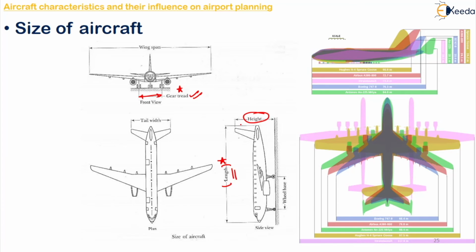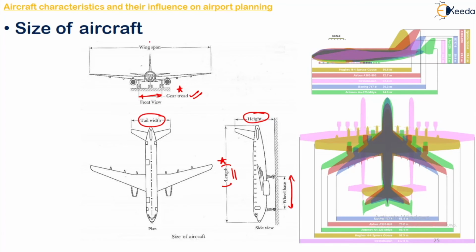Then is your tail width. So you observe this is your tail width. Now this helps in deciding the size of your parking and apron. Then is your wheelbase. Where is it? Here. So this is your wheelbase, the front end to rear wheel distance. This will help you decide the minimum radius of the taxiway.